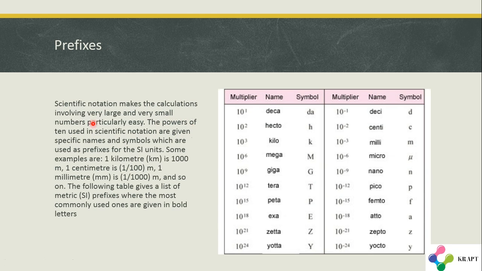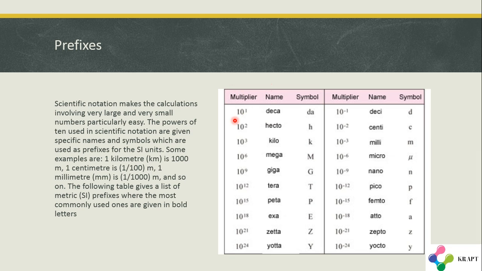Prefixes. Scientific notation makes calculations involving very large and very small numbers particularly easy. The powers of 10 used in scientific notation are given specific names and symbols which are used as prefixes for the SI unit. Some examples are 1 kilometer. Let me explain. In scientific notation, we can write anything in powers of 10, very easily, and very large numbers can be written in a very small manner. So for each power a name is given.